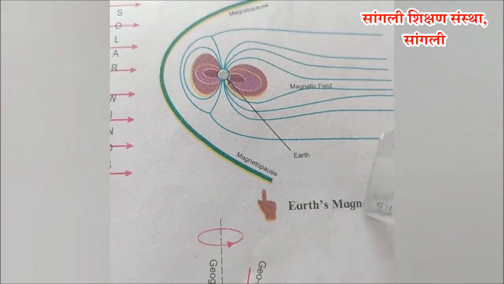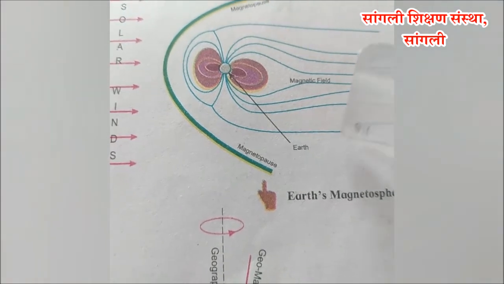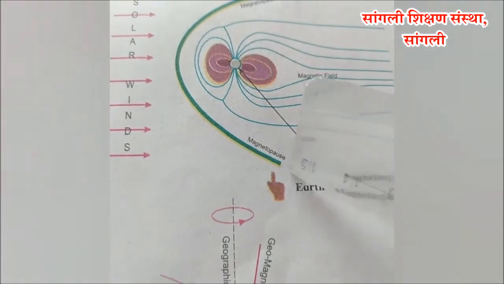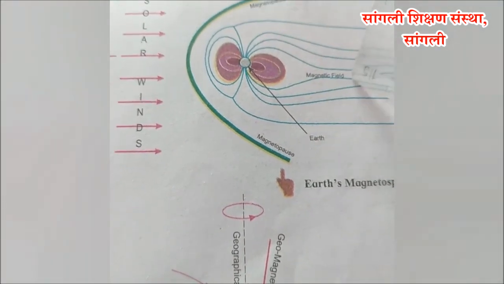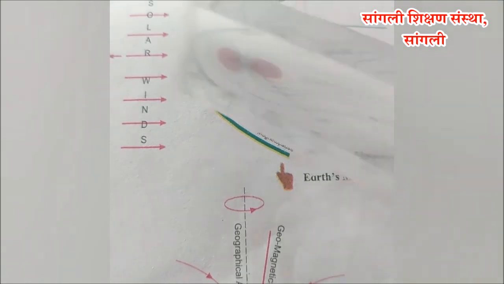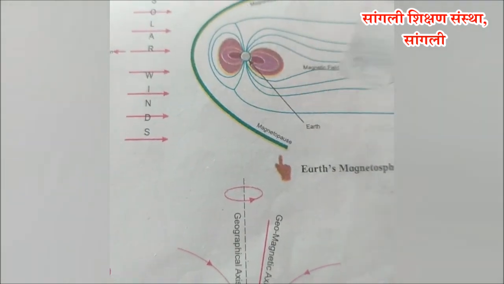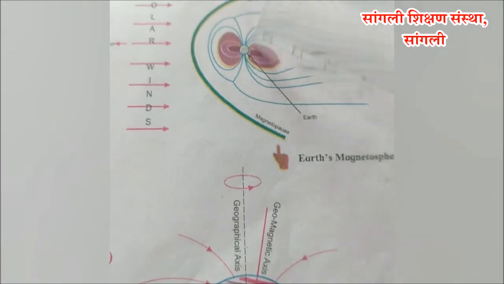About Earth's magnetic sphere. This is the magnetic field of the earth. It functions even outside of the earth's surface for quite a distance. As a result, a cover develops around the earth because of the magnetic field. The earth's atmosphere is protected from the solar winds coming from the sun. The magnetic field thus develops around the earth. It is called magnetosphere, and this is the fifth and important sphere of the earth.